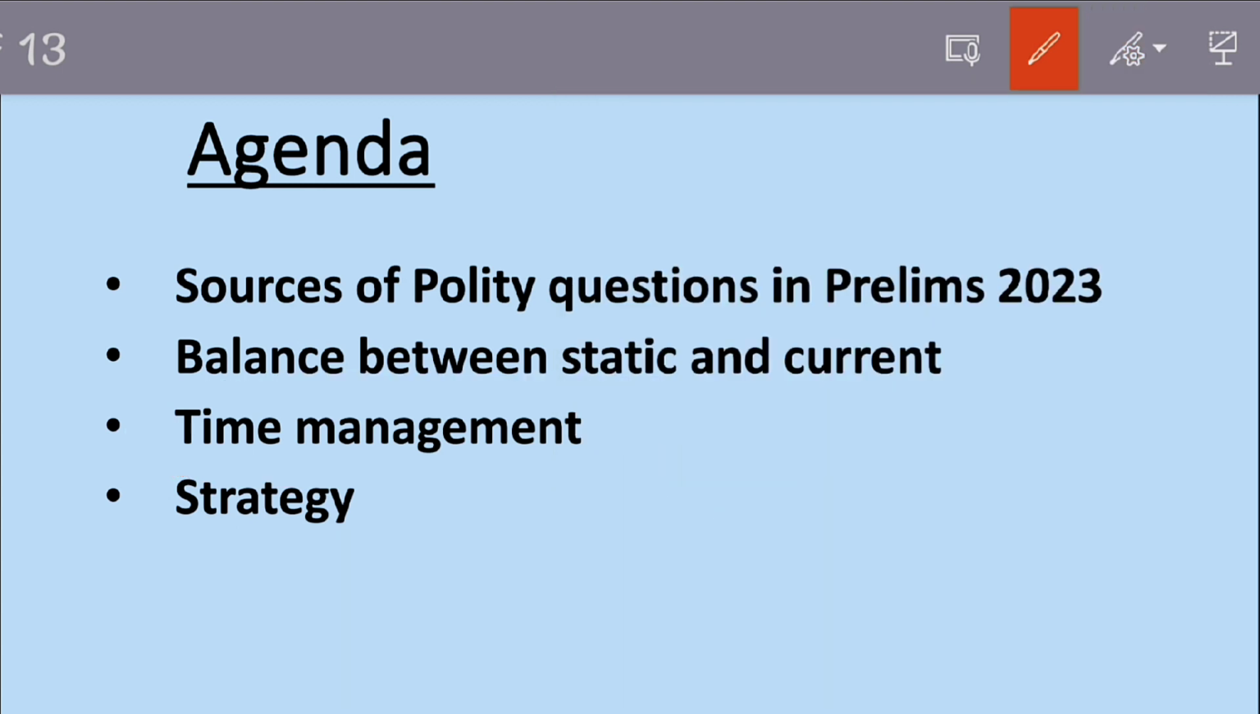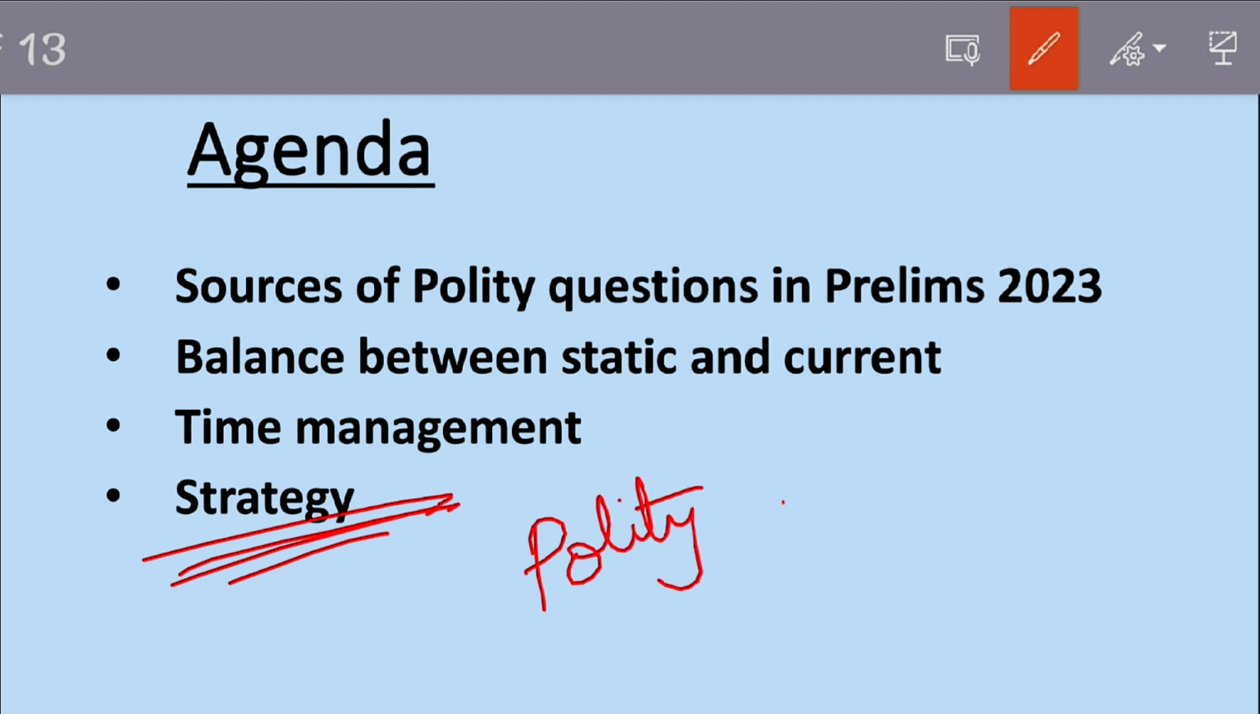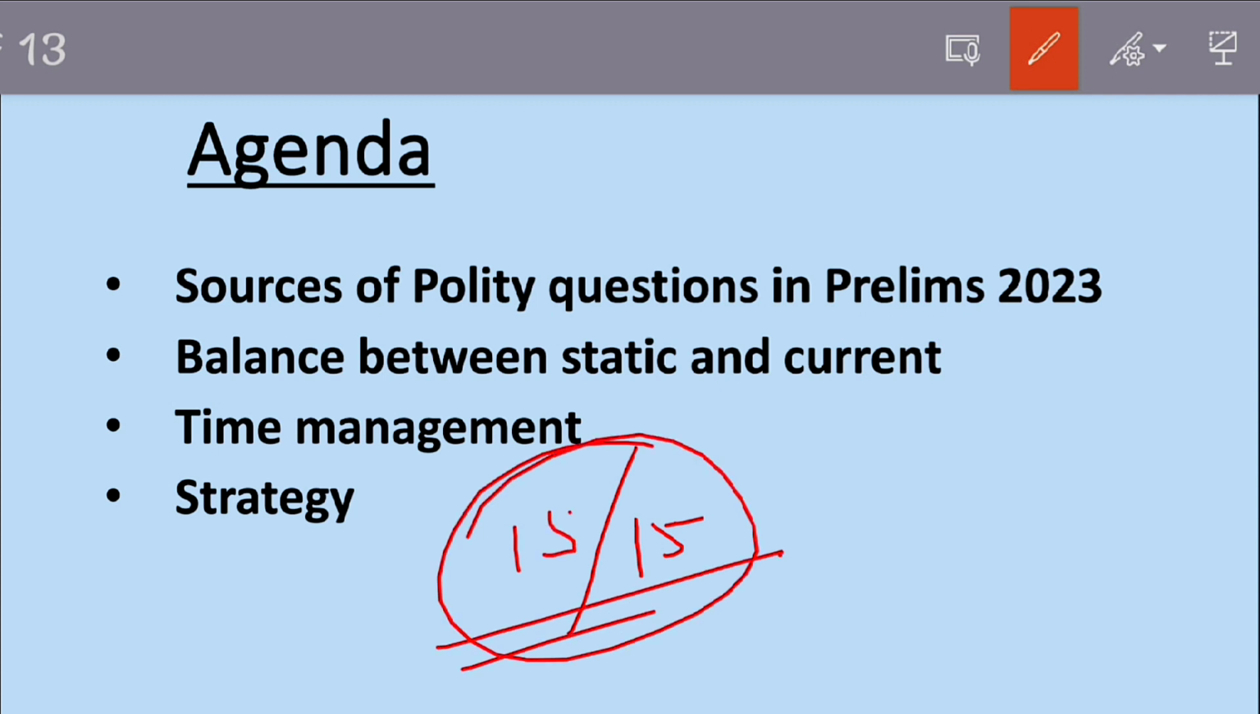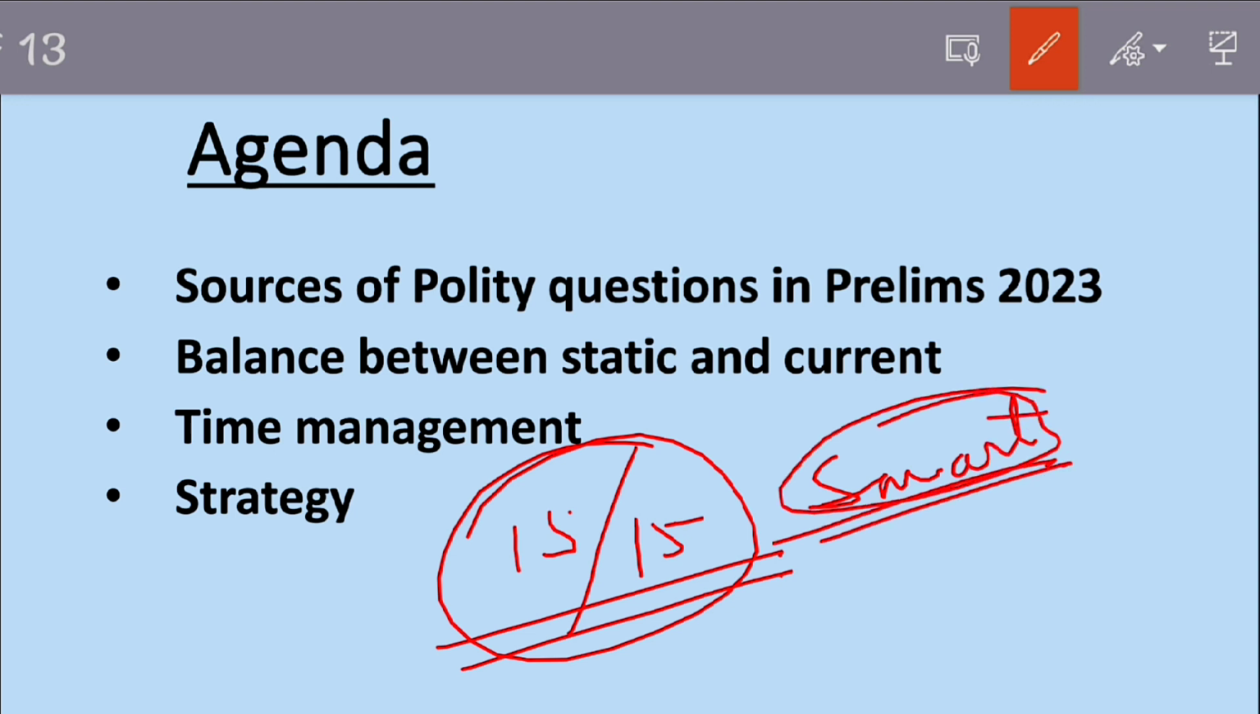At last we'll look at the strategy that we need to follow, and trust me, polity is one subject where it is very easy to score 100% marks. If you are getting around 15 questions in polity in prelims 2024, it is easy to score 15 out of 15 if you follow a smart strategy. Of course, you need to strategize things, and then it can easily be scored. So scoring 100% marks in polity is not a big deal. Let's see how we can do it.